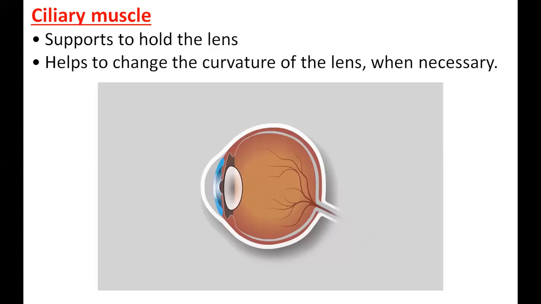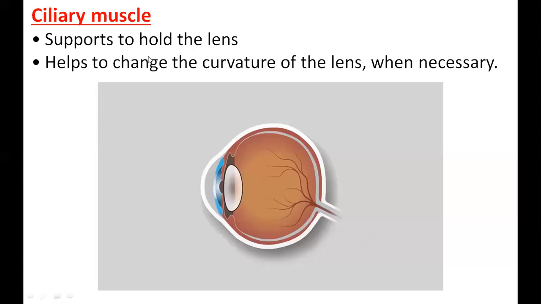Don't confuse with cilia and the pupil. Okay, in school, they are confusing the size of the lens increasing and decreasing with the pupil. No, no, no. Pupil is in front of the lens. That is different. That's a hole, but lens is a structure. That structure can become big and small, thick and thin. Can you see here in the animation? Thick and thin, big or small. Okay. So these are the lens.